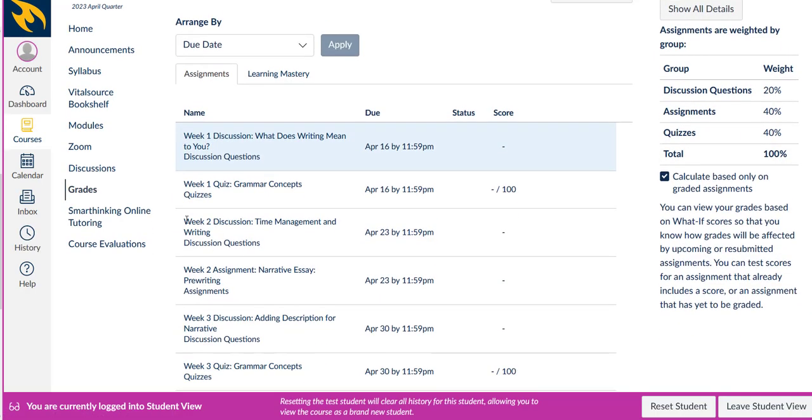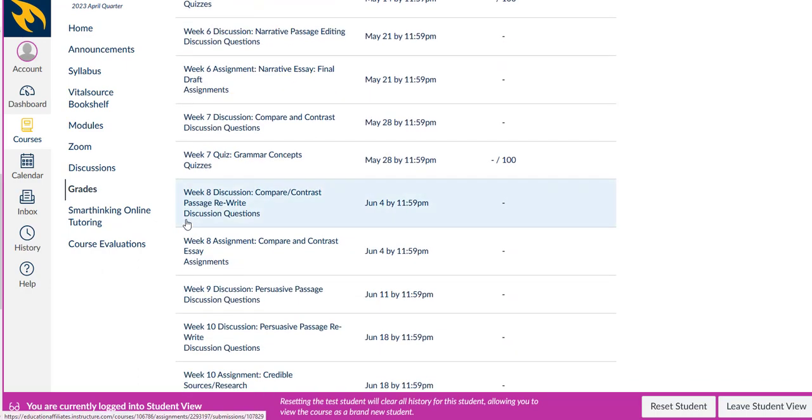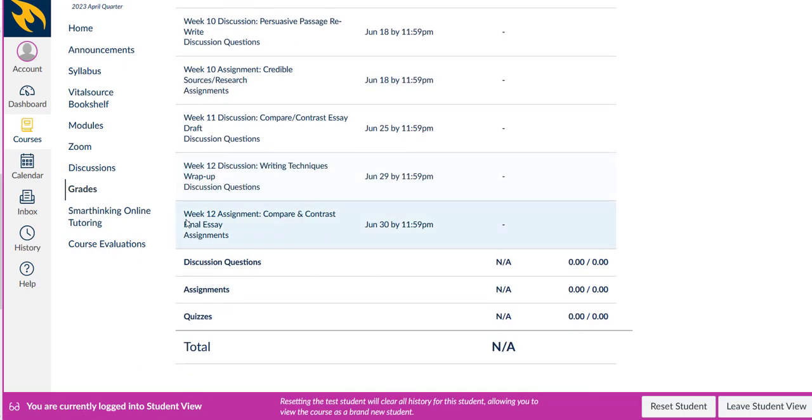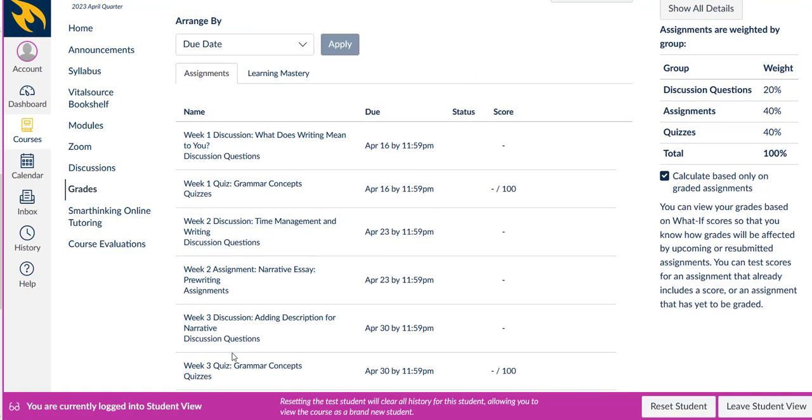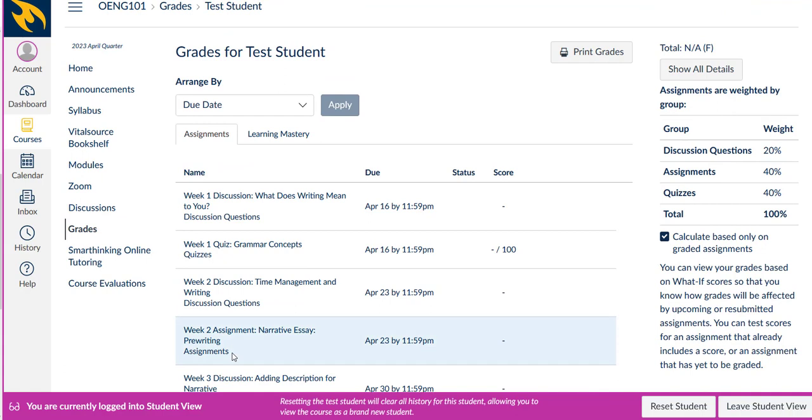And if you're missing any assignments or if you're late, you click on grades. And here, this will tell you which assignments you've done and which assignments you're missing. Okay. And then it will tell you your grade, like what your grade point average is.